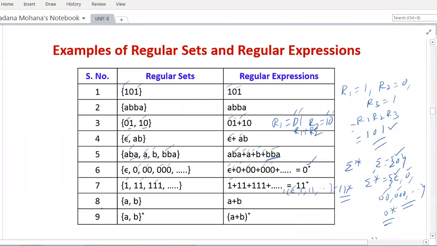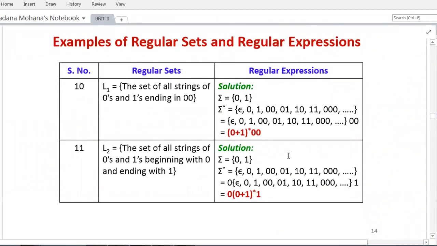Now the next example is the set consisting of a comma b. The regular expression is a plus b. Now next the set is a comma b whole closure. Here closure is there for the entire a and b. Set brackets are replaced by parentheses, and comma is replaced by plus, giving a plus b whole closure. Inside it is in the form r1 plus r2, and then it's a whole closure.